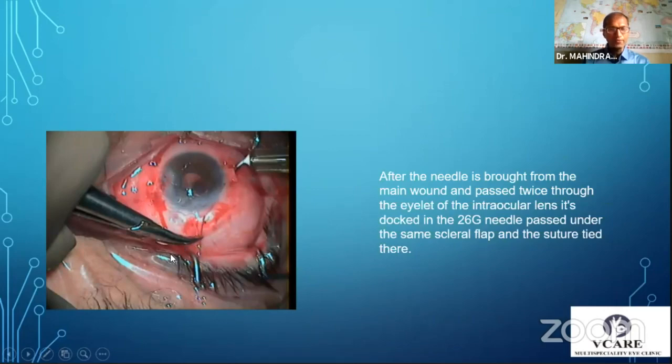So we have to be careful that the leading haptic, which is going on the right side, should be the curved one. Also, when we are going inside, we have to be careful that we are not taking a bite of the scleral or the corneal flaps there.